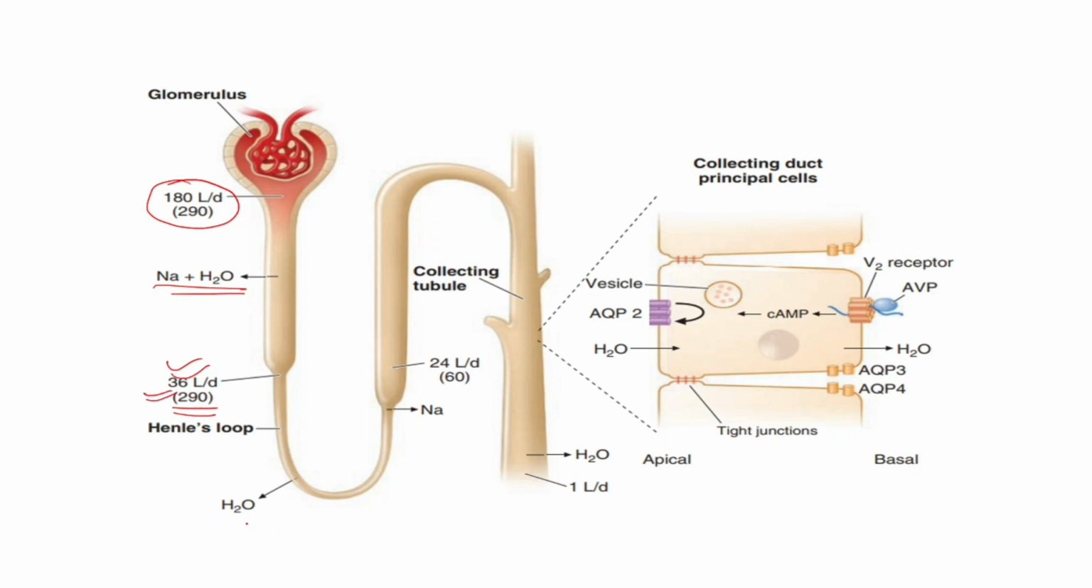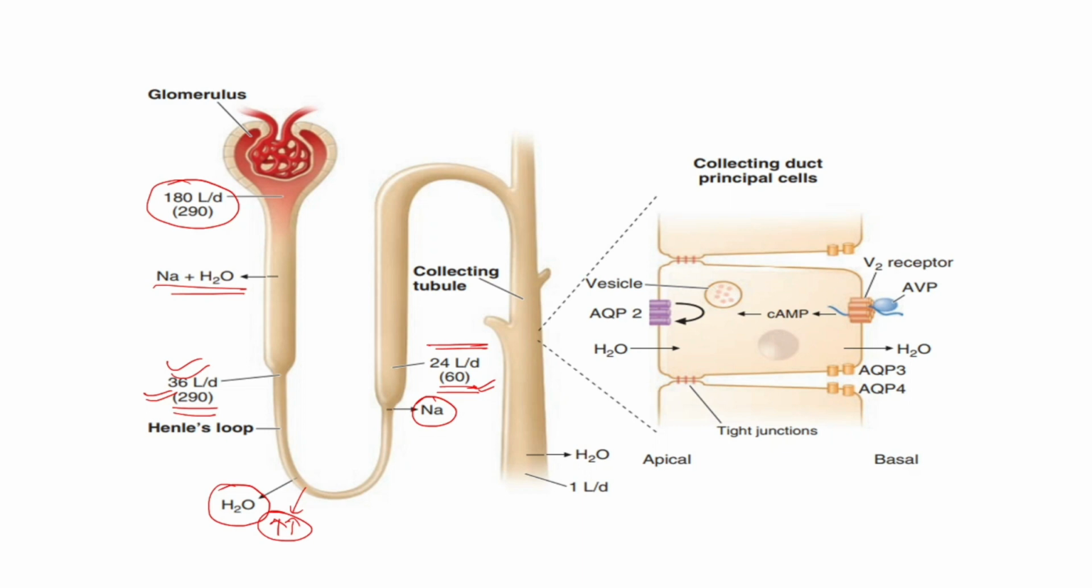But in the descending limb of the loop of Henle, there is mainly the reabsorption of water. So here the osmolality of the filtrate will be increased. But what happens in the ascending limb of the loop of Henle is selective reabsorption of the solutes. Now this in turn will decrease the osmolality to 60 of the remaining fluid, which is around 24 liters. Now in the absence of AVP, the urine issuing from the loop passes largely unmodified through the distal tubules and collecting ducts, resulting in maximum water diuresis.